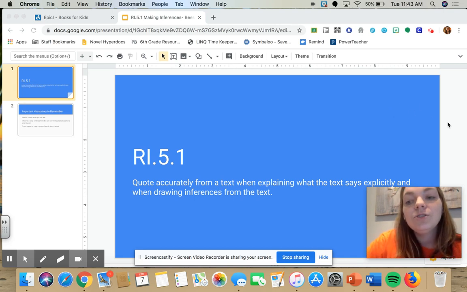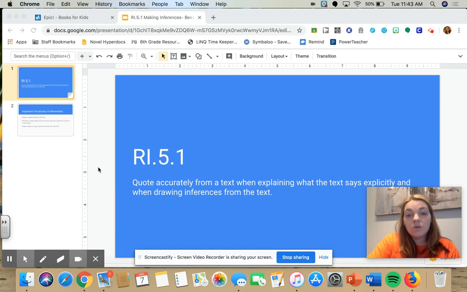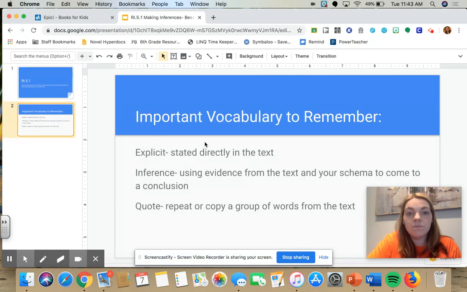We are going to do a lesson today on making inferences from informational text. This is RI.5.1. Quote accurately from a text when explaining what the text says explicitly and when drawing inferences from the text. So this is review. You should know these words, but let's go over them.